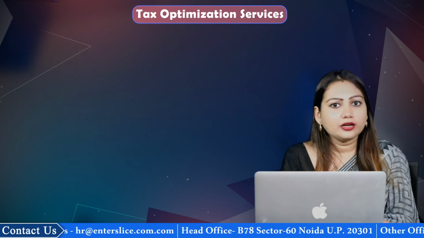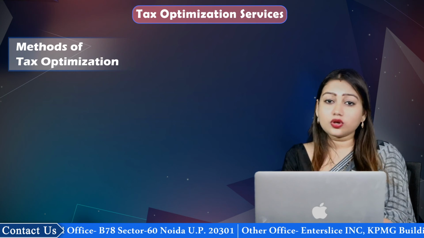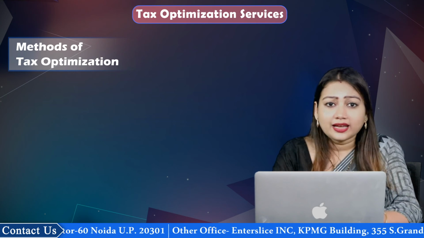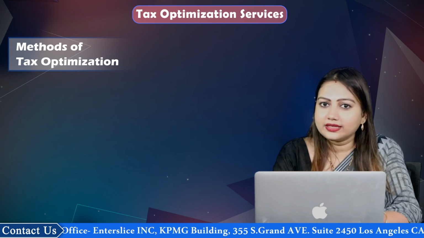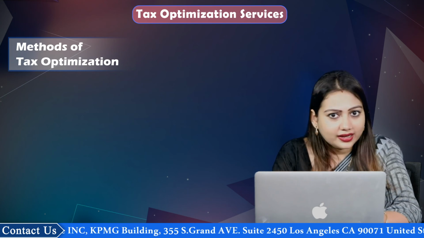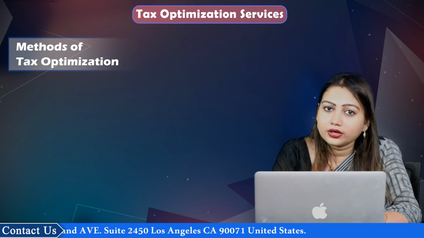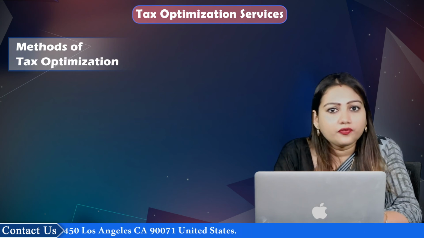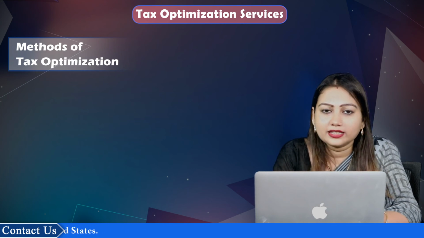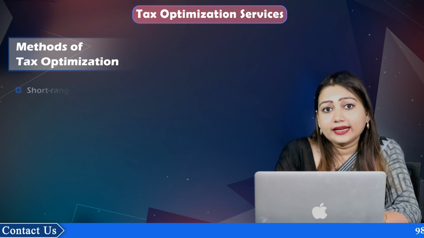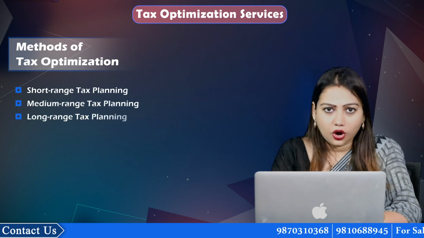So, what are the different methods of tax optimization? While many people think of tax optimization as a process that helps in reducing the tax liabilities, it can also be said that it means investing in the right instrument at the right time so that it can help you in achieving your short, medium, and long-term financial goals. There are 4 methods of tax planning. Some of the methods for tax optimization can be enumerated as short-range tax planning, medium-range tax planning, and long-range tax planning.